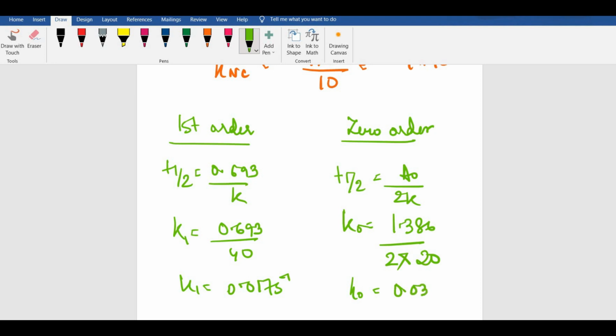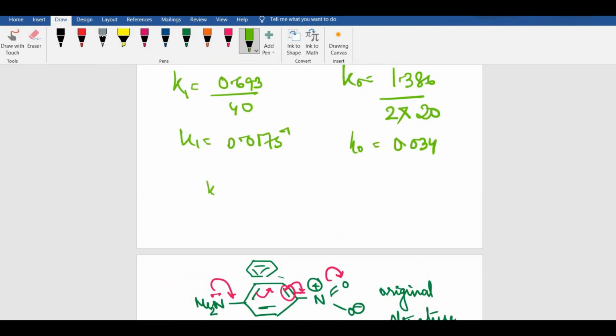Now just direct application of the formula which is mentioned: K1 by K0 would be how much? K1 by K0 would come out to be 0.017 divided by 0.034. It should be 0.5. So our answer would be 0.5 mole inverse decimeter.